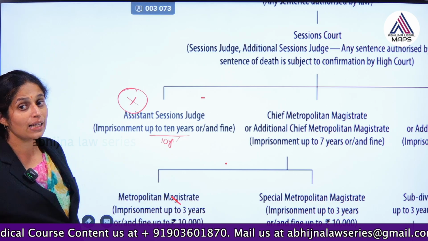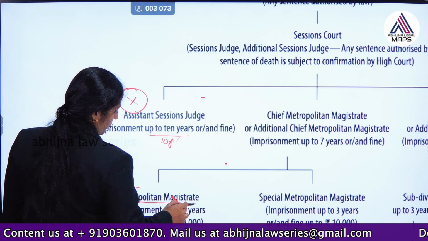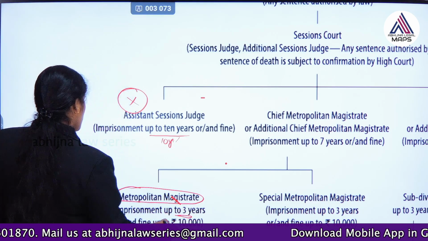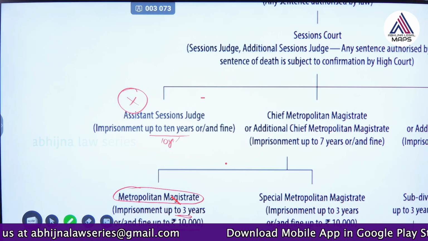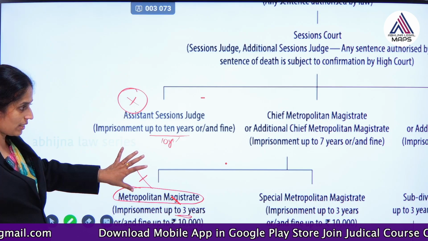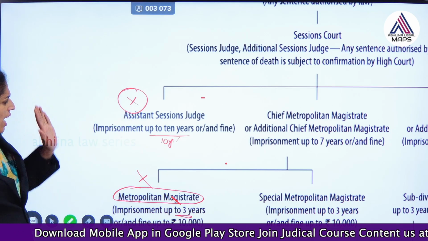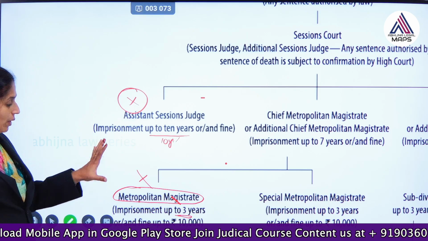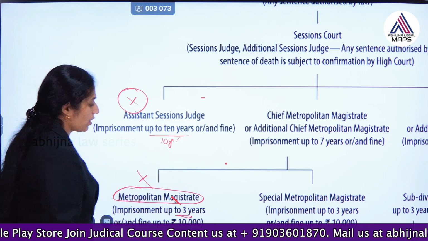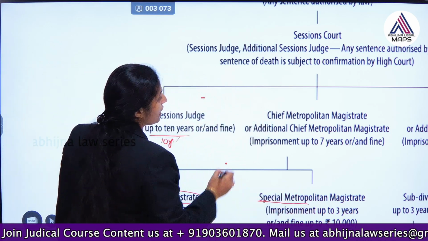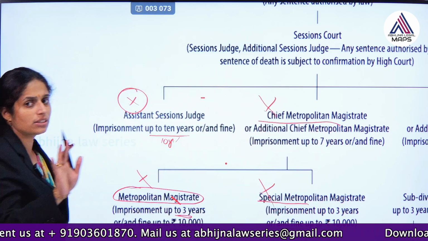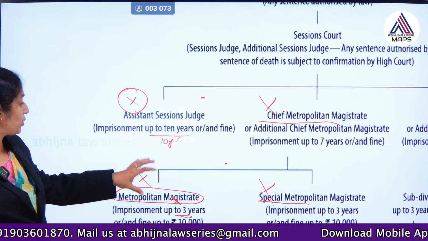And CRPC also had metropolitan magistrate who could give punishment up to 3 years and up to 10,000 fine. Even this has been omitted. Okay. So, main two categories which have been omitted from BNSS are assistant sessions judge and the metropolitan magistrate. So, when metropolitan magistrate court itself has been abolished, then the related courts which are special metropolitan magistrate, chief metropolitan magistrate, they also have been omitted. All the connected matters with regard to metropolitan magistrate have been omitted from BNSS.